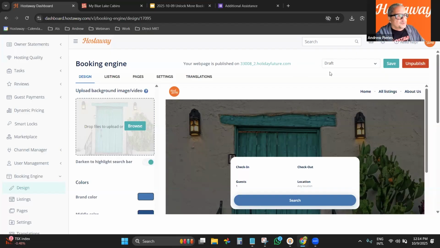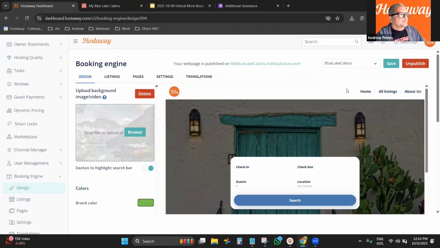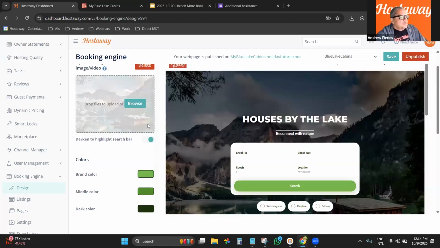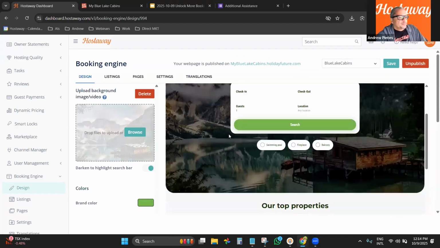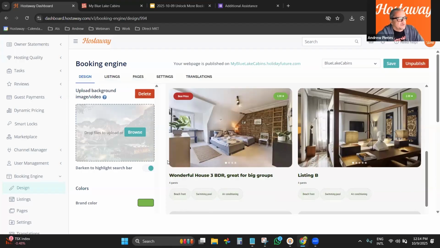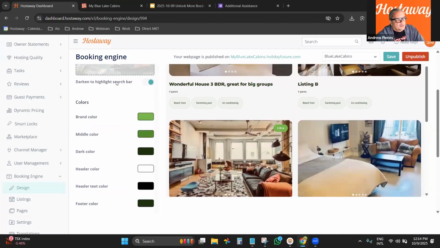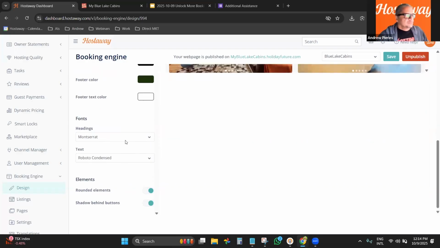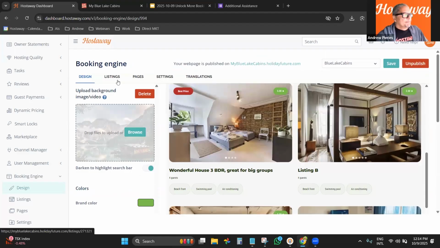So let's go to the other one that we have already customized a little bit. All right, so you can change the hero photo, that is going to be here. You can even use a video. Is it possible to use a video? If you hover your mouse here, you see that, yes, you can use it if it is a short video, right, up to 10 megabytes. Okay, so if it is a very short one, yes. And then all the options related to design here, you can use from this page. All right.